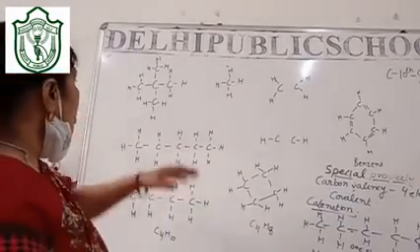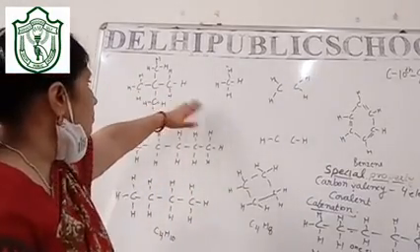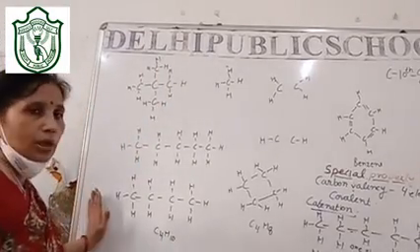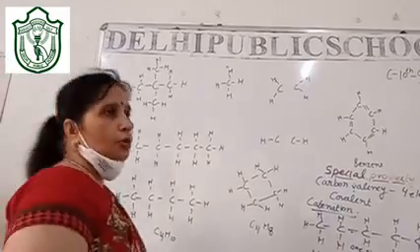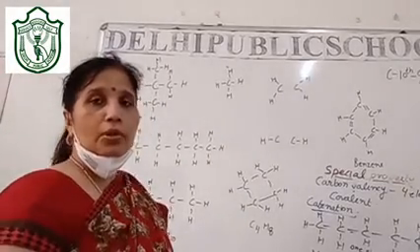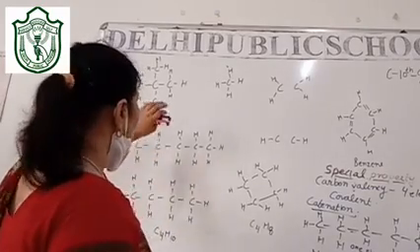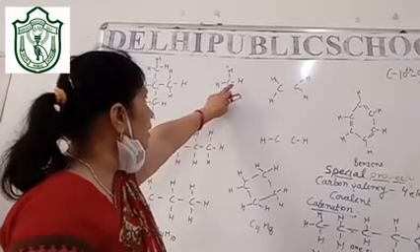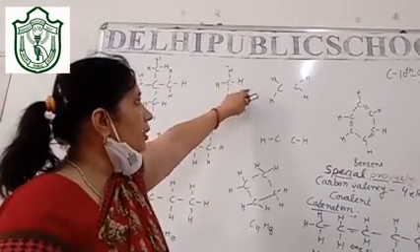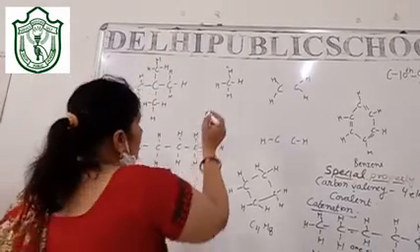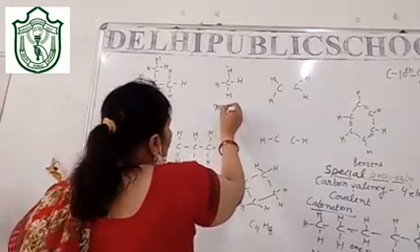Now you can see I have drawn various compounds. I have not named them. We can name them, no doubt, but you will not be asked for naming here because nomenclature is also not in the course. But let me help you understand. See the simple compound first: there is 1 carbon and 4 hydrogen. This is methane.